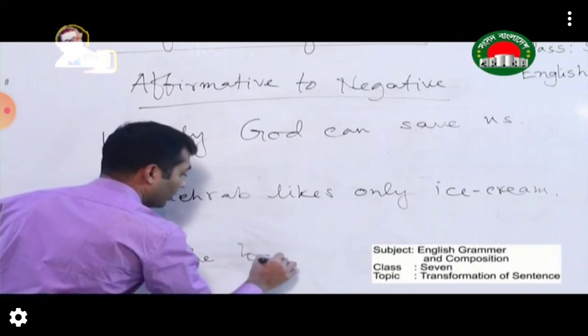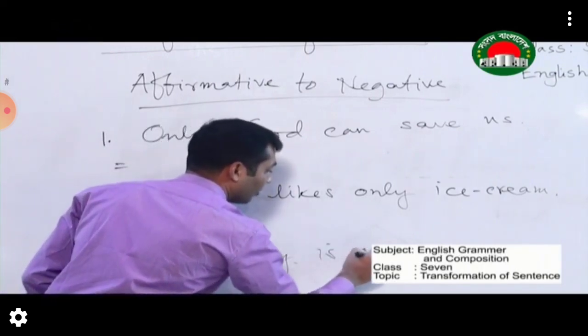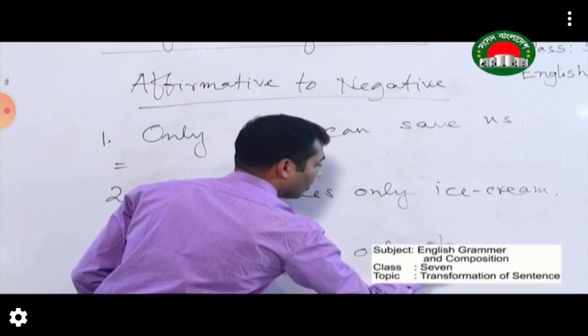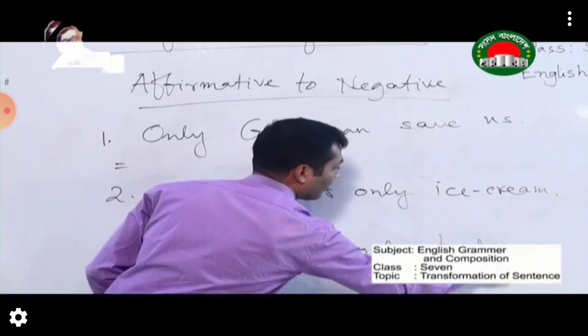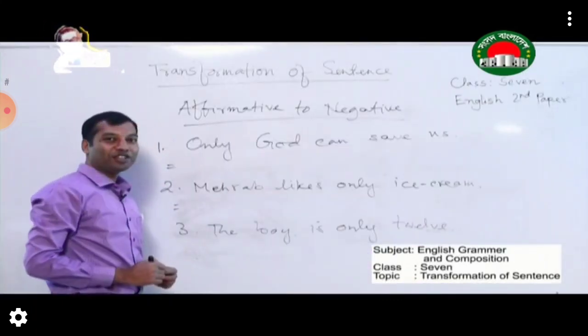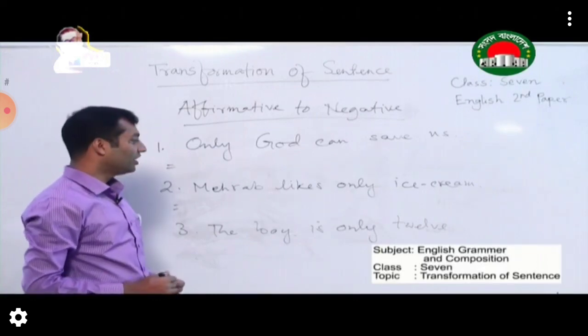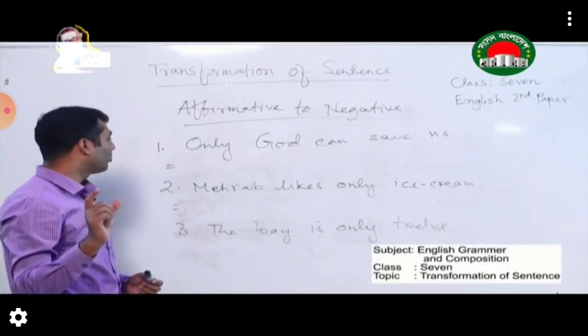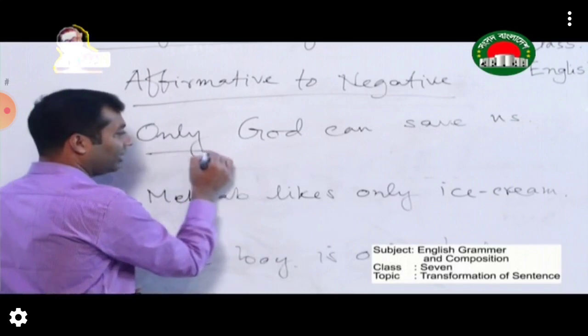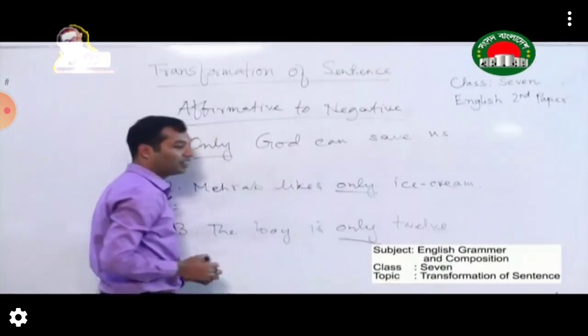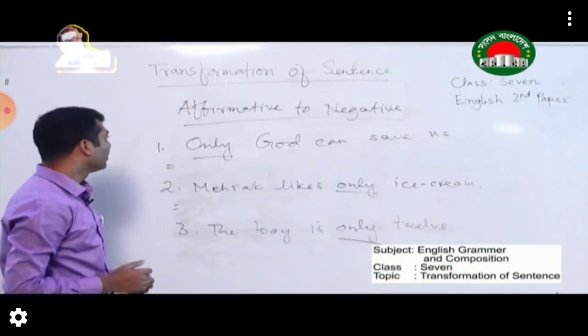The boy is only 12. So if you look at these 3 sentences, you can see a very common thing, that is the word only, in 3 sentences, but their position is not the same.